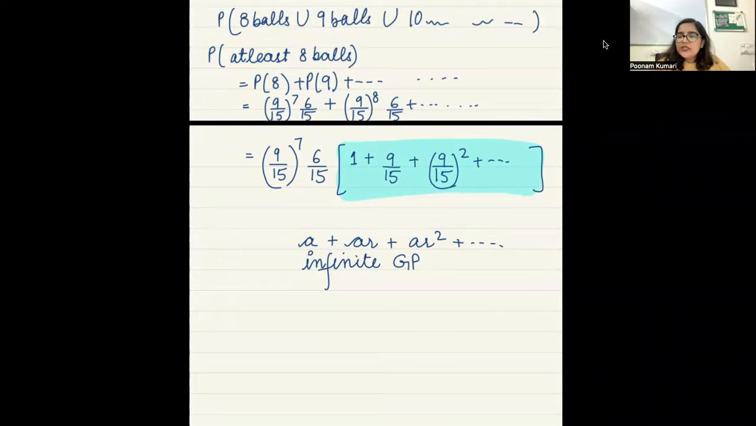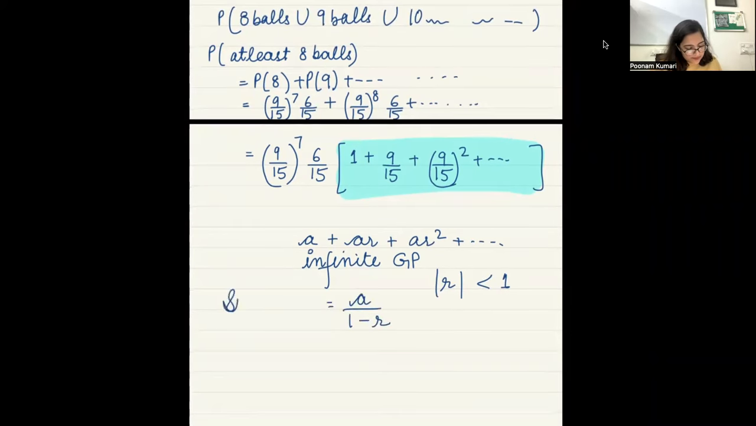And if your common ratio is less than 1, the modulus is less than 1, then what is the sum of this? A upon 1 minus R, right? Sum of infinite GP. Sum of an infinite GP is first term divided by 1 minus R. An infinite GP sum exists only if the modulus value of the common ratio is less than 1, right?